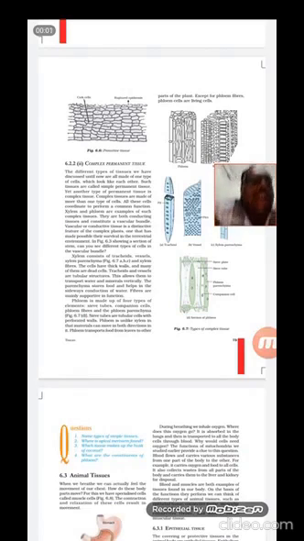Hi all, in the next part we are going to the complex tissues. Complex means they are not made up of one type of tissue, they are made up of different types of tissues. So inside the complex tissues, the best examples we can study are xylem and phloem. These xylem and phloem are known as the conductive tissues, or vascular bundles, because they have the capacity to take food and water from one direction to another direction.